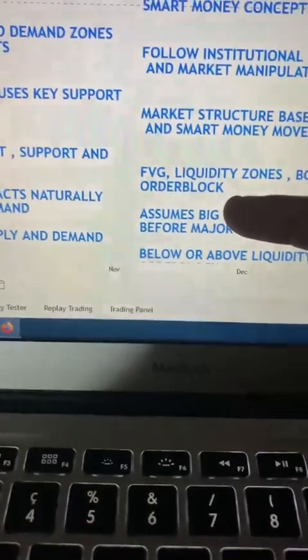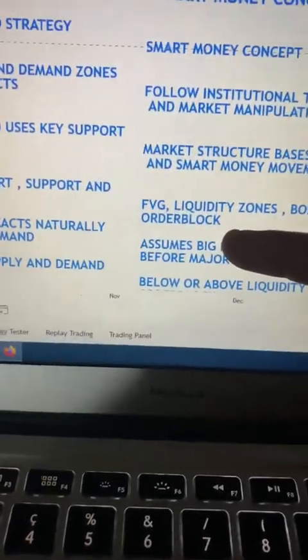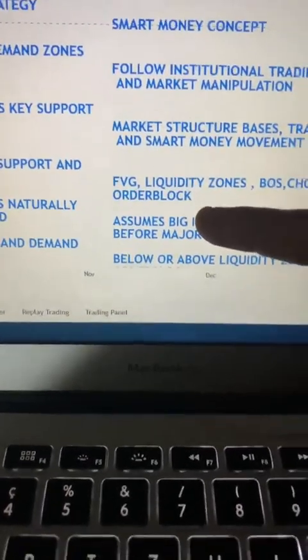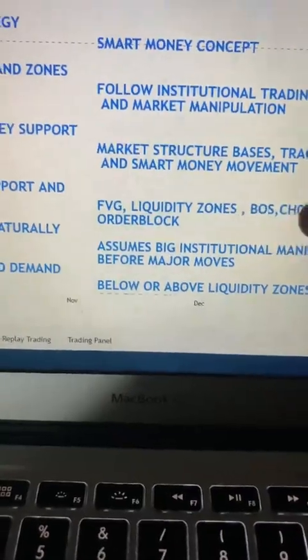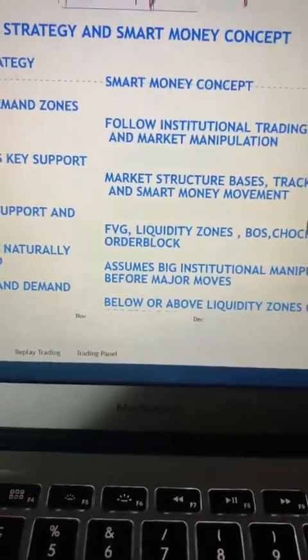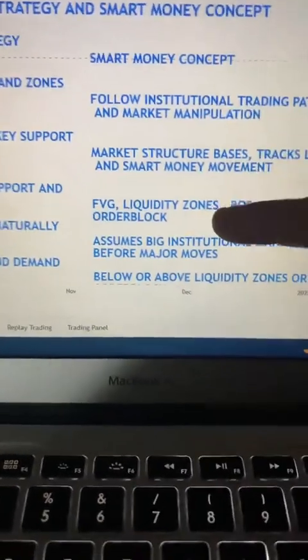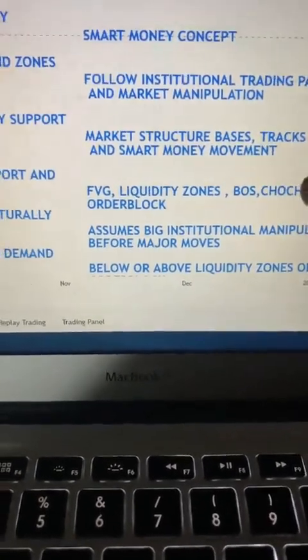If you know they are not smart money, they teach you. Whether it's ICT they teach, we teach smart money. I know they leak secret now. So now, these are the major components of your smart money. Without this, no smart money. Fair value gap, liquidity, break of structure, change of character, order block.